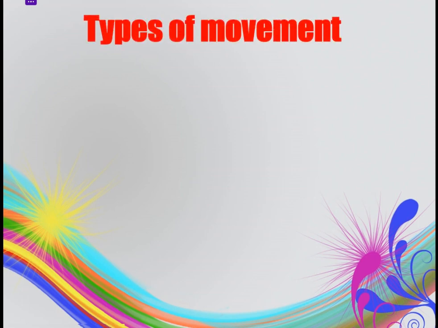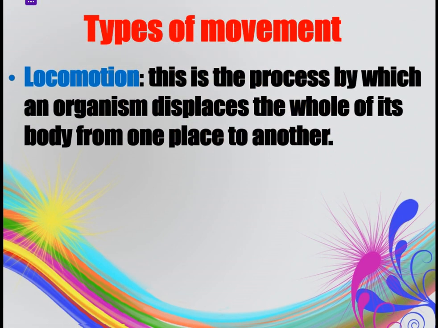Let's talk about the types of movement. Number 1, let's again define the term locomotion. Locomotion is the process by which an organism displaces the whole of its body from one place to another. So when you move from one point to another, that is locomotion. And the difference between plants and animals is that plants move but do not locomote, whereas animals move as well as locomote. That is, they can change their position.